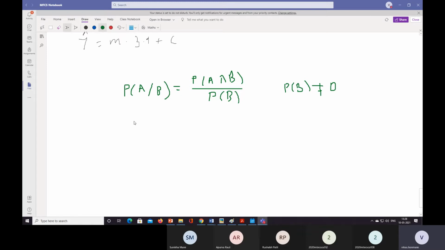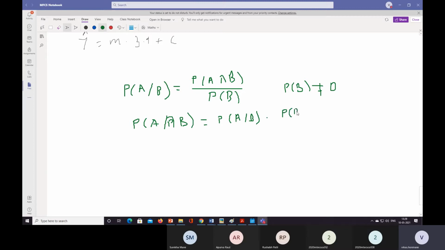Now what we can do is take this probability of B to this side and rearrange the terms. So probability of A intersection B is equal to probability of A given B into probability of B. We are just rearranging the terms, nothing else.